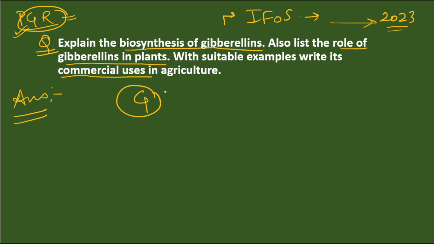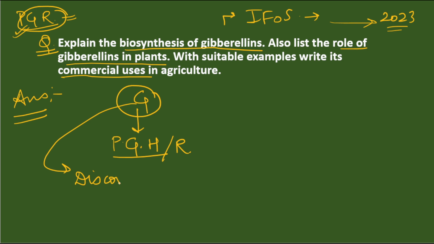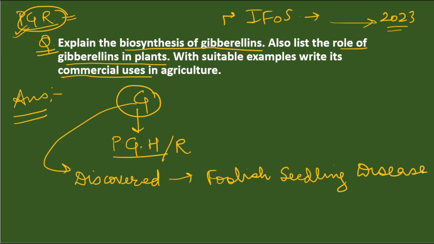गिबरेलिन्स के बारे में एक basic information you need to know, that we all know that it is a plant growth hormone, or you can say plant growth regulator, and it was discovered in Japan. Discovered in foolish seedling disease of rice. So in rice there is a disease named foolish seedling disease. Through that disease we were able to discover गिबरेलिन्स.